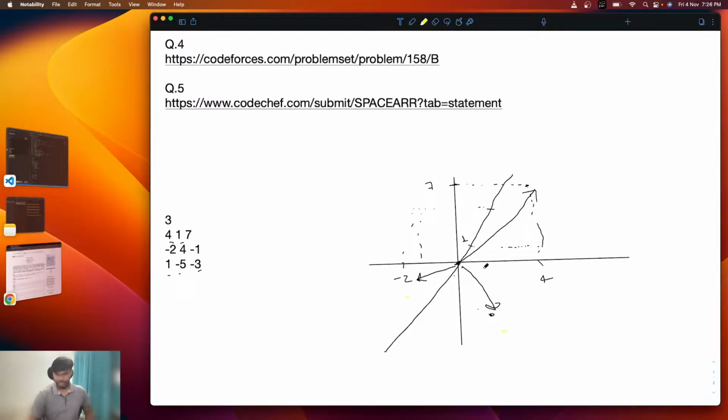So by calculating, somehow we need to tell whether this body will be at rest or it will start moving. For that you need to add all the vectors, and if the sum of those vectors is 0, then the body will be at rest, otherwise it will move in some direction.